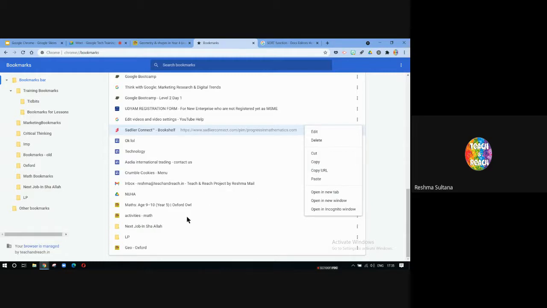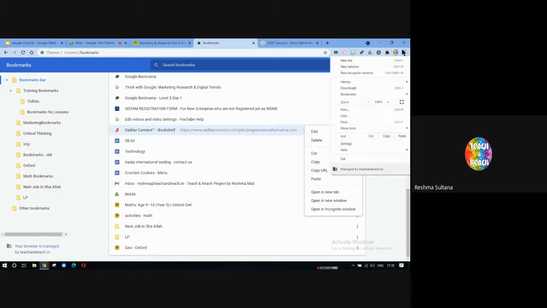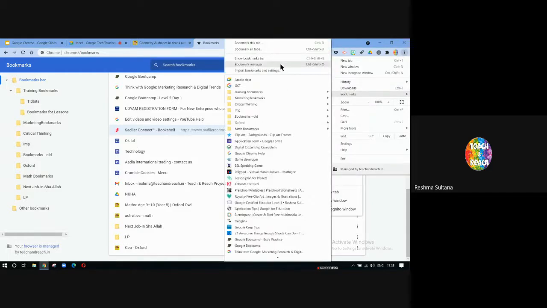So how do you manage your bookmarks? You just have to click on these three dots, bookmarks, bookmark manager. Another interesting thing here is import bookmarks and settings. Now let's say you are not a user of Google Chrome.